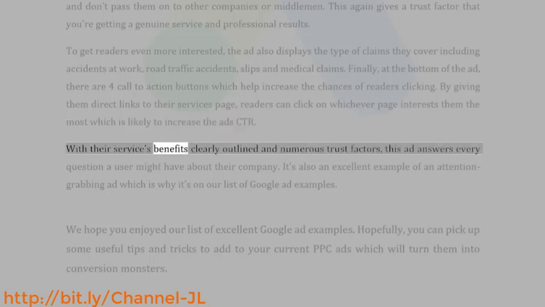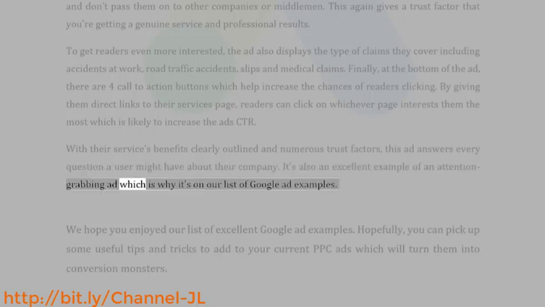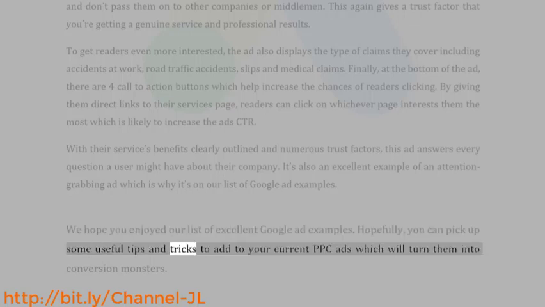With their services benefits clearly outlined and numerous trust factors, this ad answers every question a user might have about their company. It's also an excellent example of an attention-grabbing ad, which is why it's on our list of Google ad examples. We hope you enjoyed our list of excellent Google ad examples. Hopefully, you can pick up some useful tips and tricks to add to your current PPC ads, which will turn them into conversion monsters.